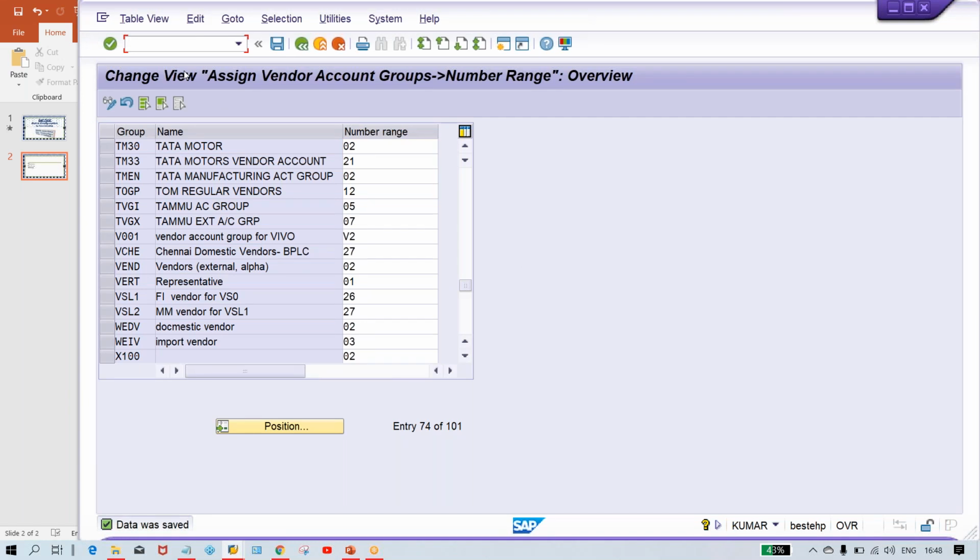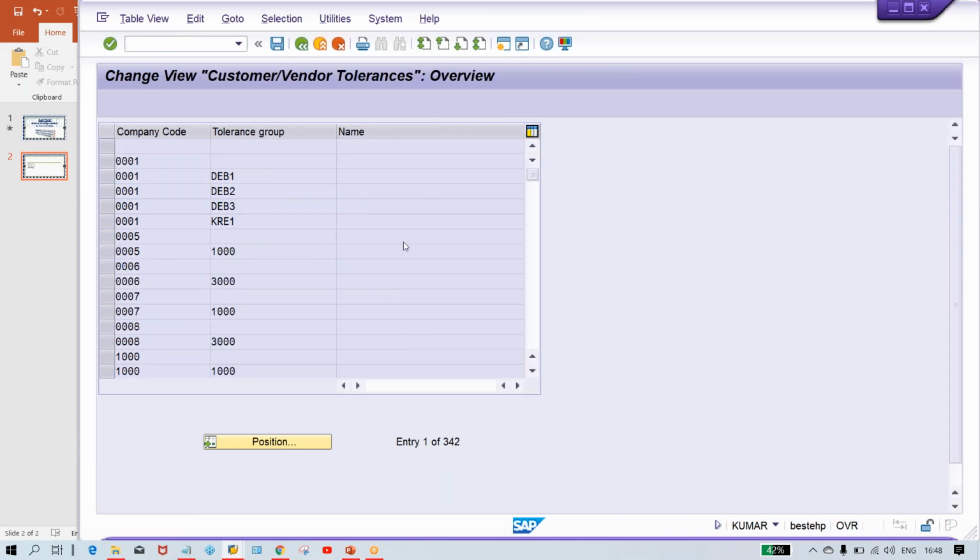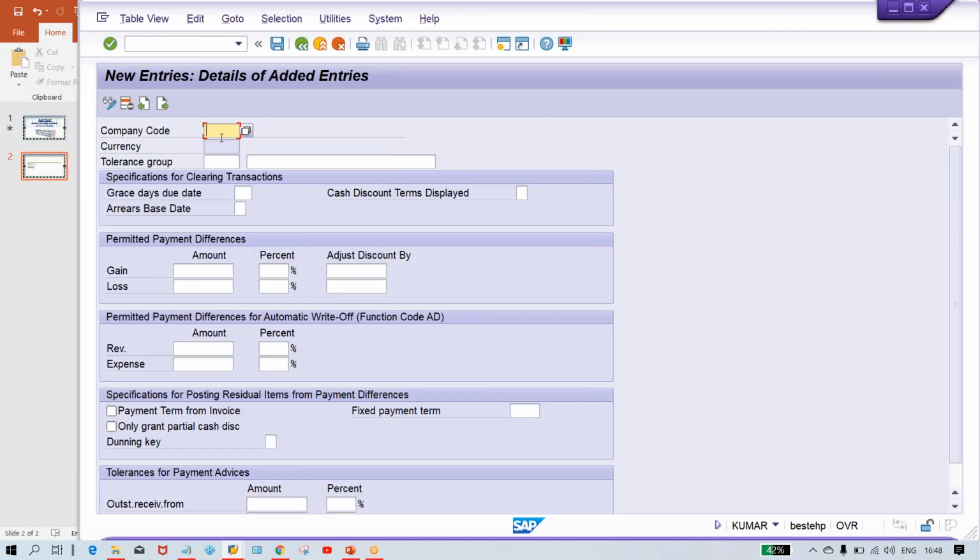We have to do one more thing, guys. We forgot it initially: whether you do account payable or account receivable, what you have to do is OBA3, tolerance for customer and vendor. So don't forget to give this one also, or else the system will throw an error. One invoice will be posted, that's not a problem, but after that you'll receive an error from the second invoice onwards.